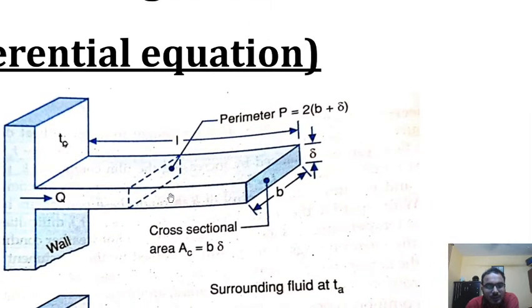This is the length of the fin. B is the width of the fin and delta is the thickness of the fin. And if we take this small section, then the perimeter is 2 into B plus delta and cross sectional area is B into delta.